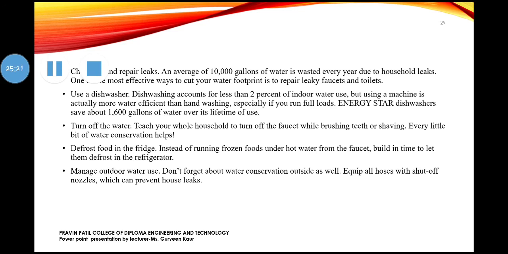People wash manually at their home, so even there the usage of water is more. Dishwashers use a small percentage of water, so by this also water can be saved. Many more options are there for conserving water, so we should apply those techniques in order to save the water.